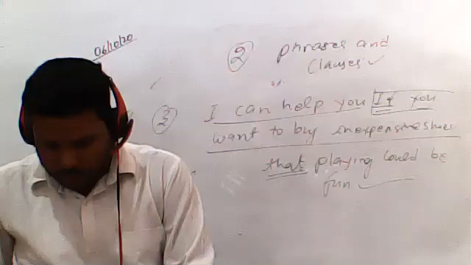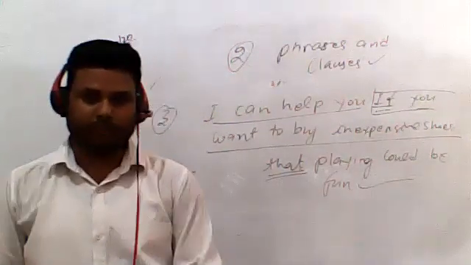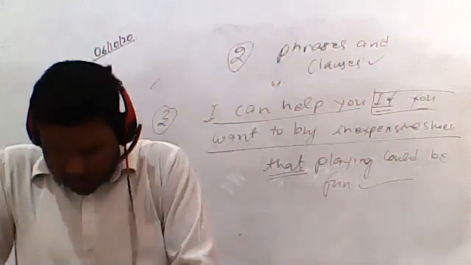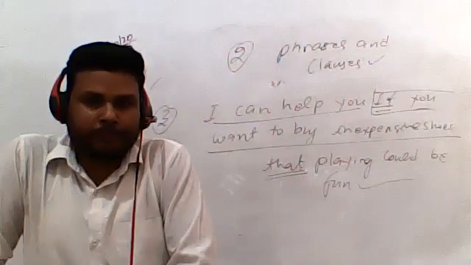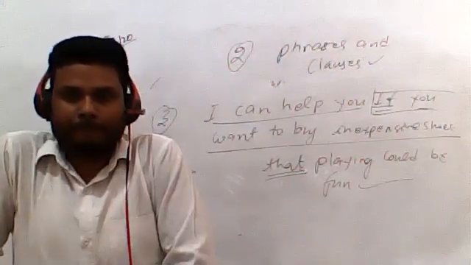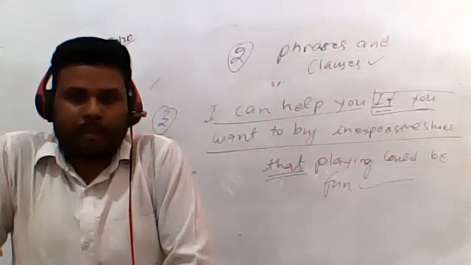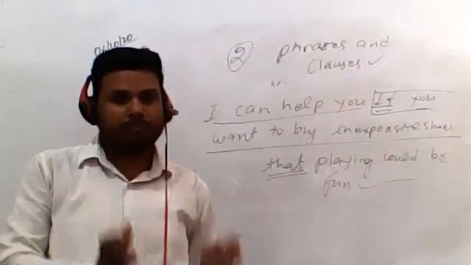He is the same boy who got the first prize. So what would be the subordinate clause in this sentence? बताइए आप लोग. He is the same boy is the main clause.